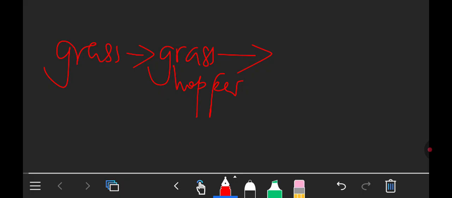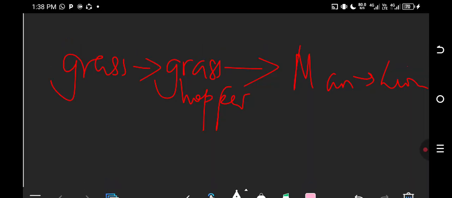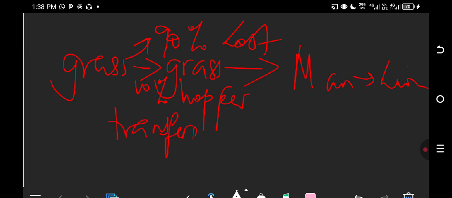Then we have what is on grasshopper. So we can have maybe man here, then lion here. Okay? So one thing you need to understand is that at each and every trophic level, 90% of the energy is lost. Okay? And only 10% of it is transferred to the next trophic level.